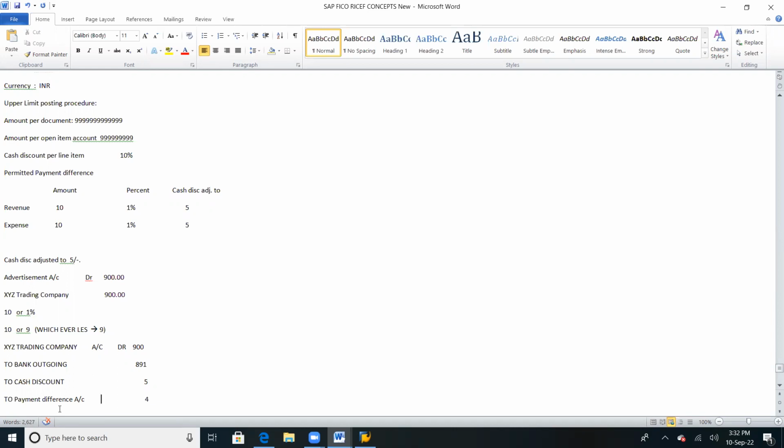This is also called an intermediate account. The payment difference account is nothing but an intermediate GL account. Is this clear, everyone? Normally in companies, we don't know what cash discount we are going to give, so that's the reason we don't define this. But meanwhile, you can write this entry. This is a very important entry. Just write it down.